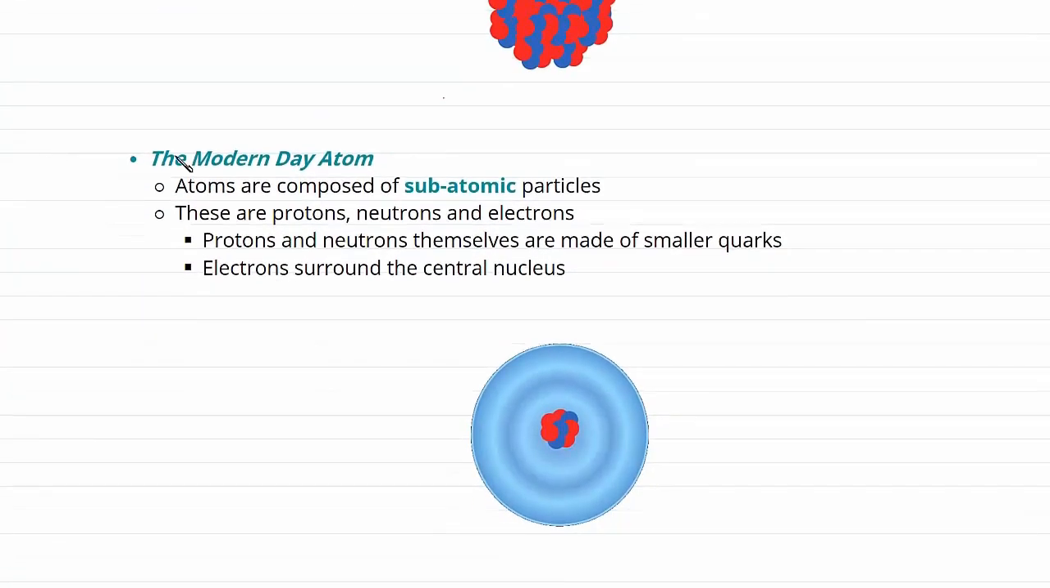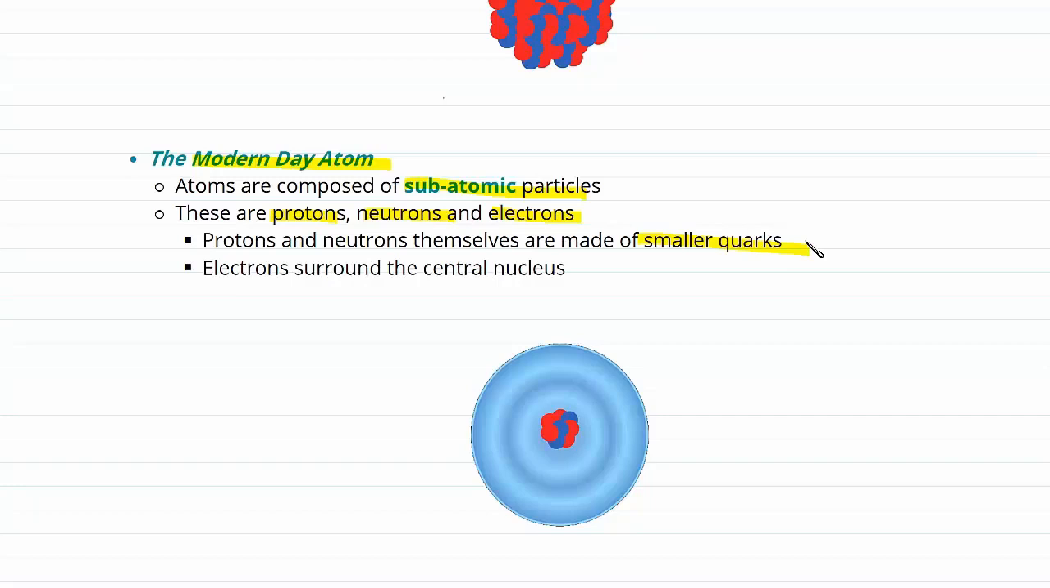So now we have our modern-day model of the atom. We now understand atoms to be composed of subatomic particles. These are our protons, neutrons, and electrons. We understand that protons and neutrons themselves are made up of smaller quarks, and the electrons surround the central nucleus. So you can see how scientific breakthroughs and experiments have allowed us to develop our understanding of the atom, bringing us to this modern day model.